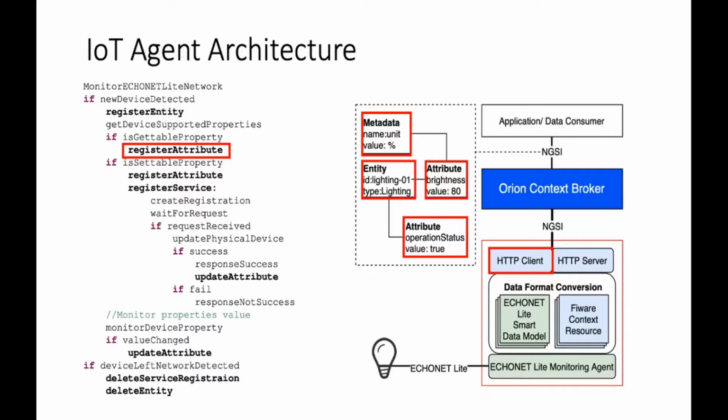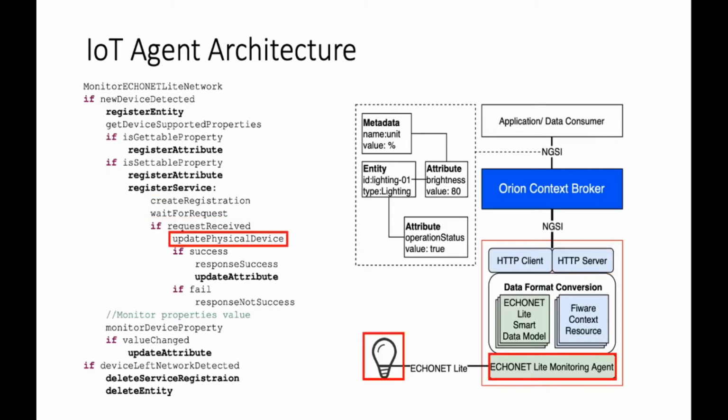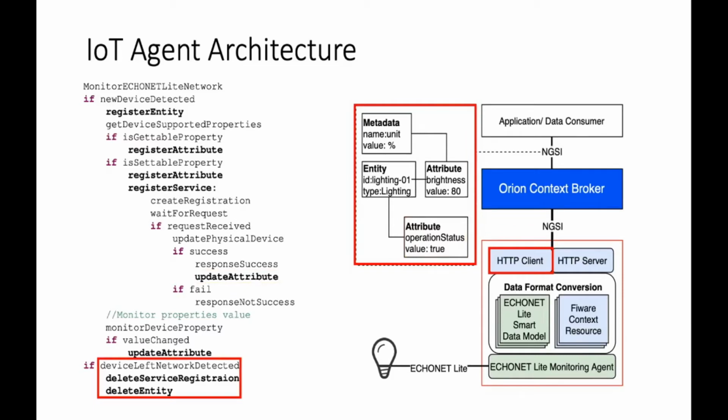If a device property is settable, it means that the user can interact with the properties, and therefore a service of the device will be registered by the registration concept. After registering to the server, the HTTP server will listen to the requests and update the physical device accordingly, and finally update the latest value to the Orion context broker. In contrast, if a device leaves a network, the corresponding entities and services will be deleted from the server.